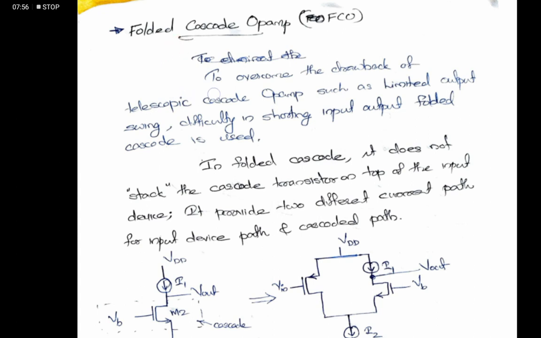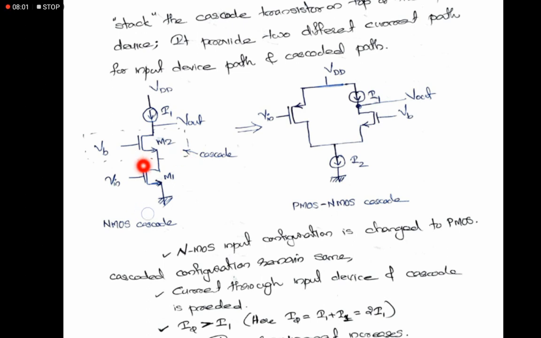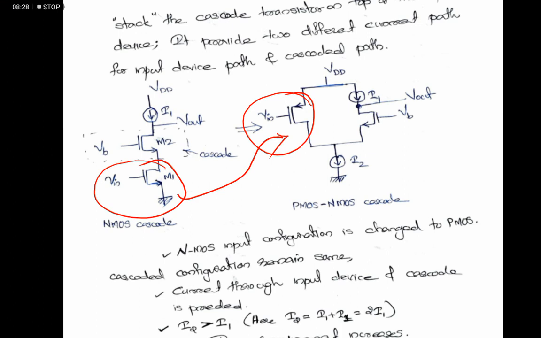So the folded cascode configuration. In the cascode configuration, we are just folding instead of stacking together. We are separating the input stage. That will improve our output swing. That's all. And for separating or folding out the input from the cascode stages or the load, we need to use another configuration like this one. Here the PMOS circuit is used as the input element. That's all. So this circuit also will give the same response as that of a normal cascode configuration.